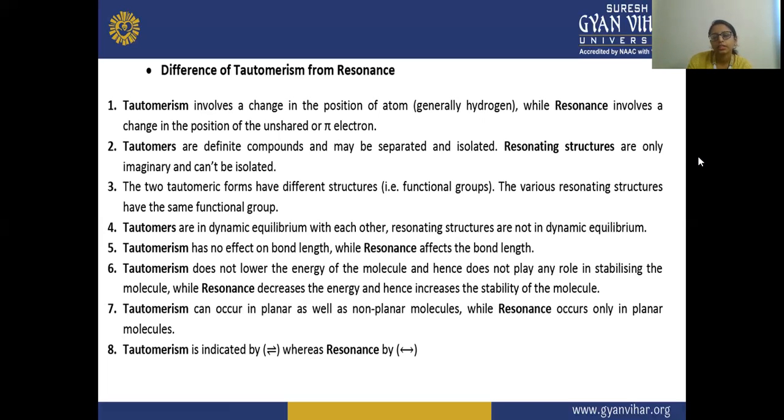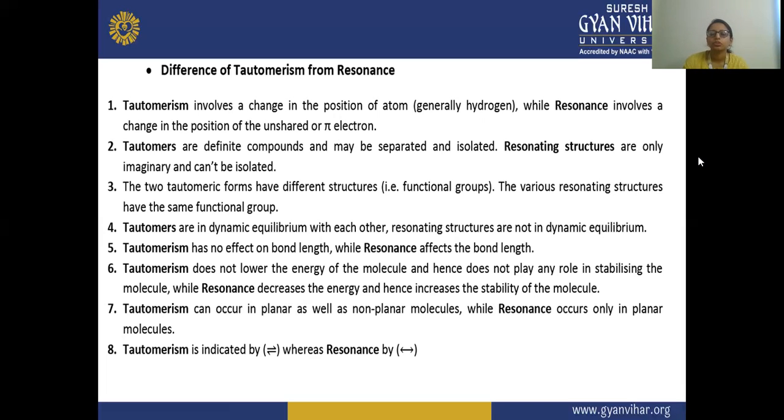The energy is decreasing and they are increasing the stability of the molecule. So here the stability of the molecule is increasing while the energy is decreasing. But in case of tautomerism, there is no role in the energy. There is no loss of energy, no gain in energy, and there is no role in stabilizing. If there is no role in the energy process also, then there is no role in stabilizing the molecule.